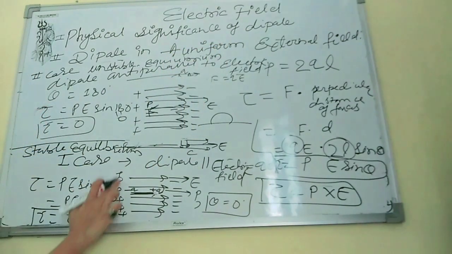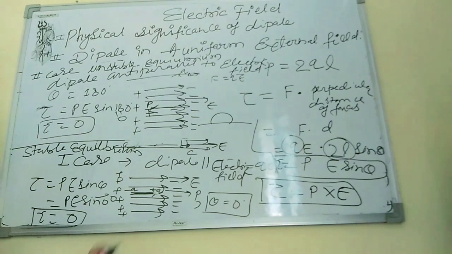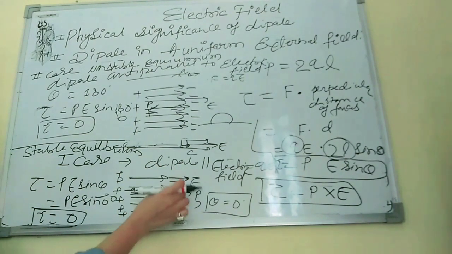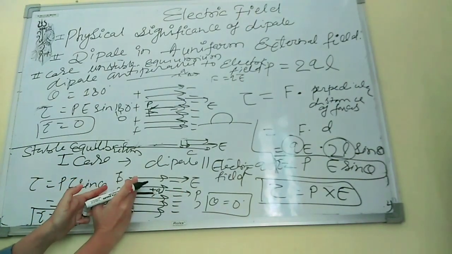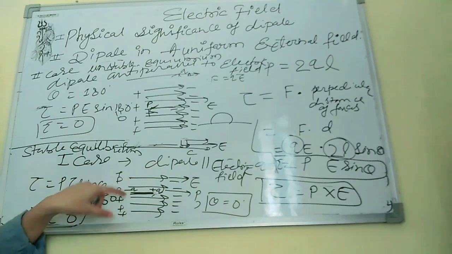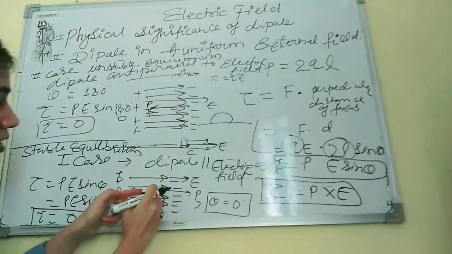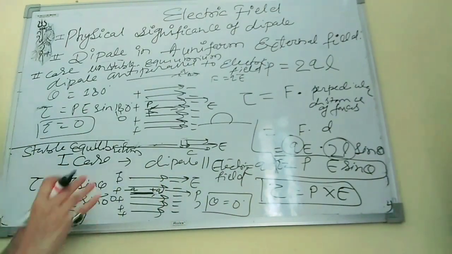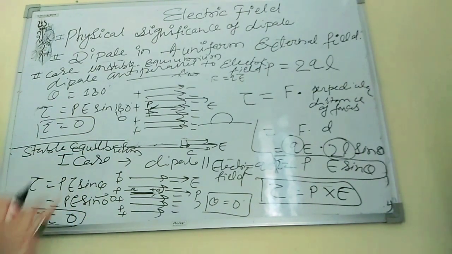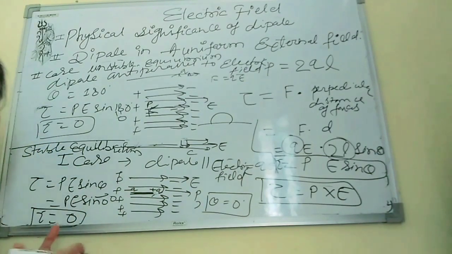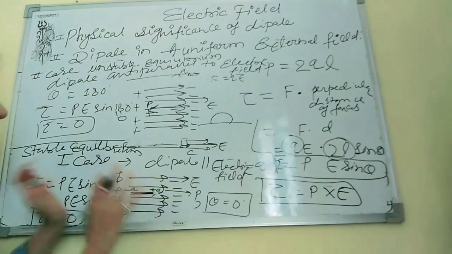Because you are seeing here, this is positive charge, this is negative charge, and the lines are placed in the negative field. So this positive will attract this negative, and this positive will attract this negative, and they will be in a stable condition. They will not apply any large force to each other. So they will be in a stable condition.